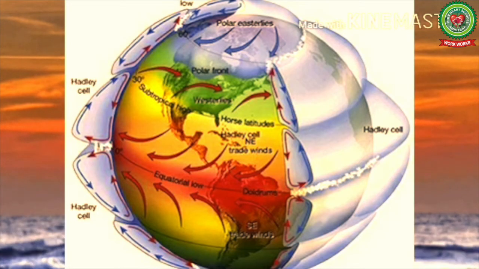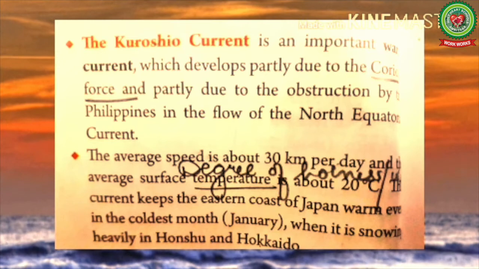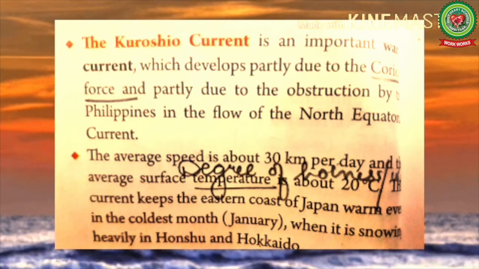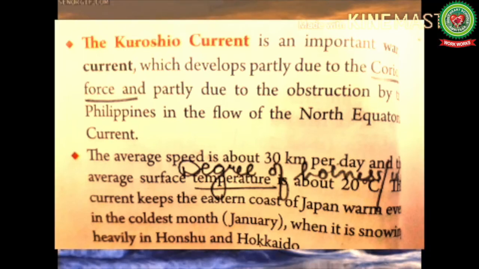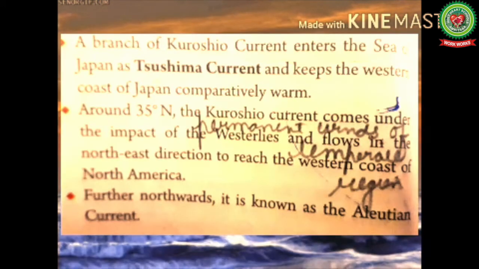Now here Coriolis effect means an apparent force caused by the earth's spin around its axis which causes a deflection of winds and ocean currents. The average speed is about 30 km per day and the average surface temperature is about 20 degrees Celsius. This current keeps the eastern coast of Japan warm even in the coldest months of January when it is snowing heavily in Honshu and Hokkaido. This is same as North Atlantic drift of the Atlantic Ocean.